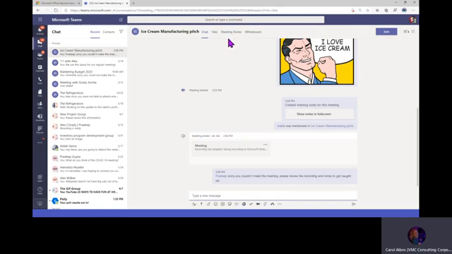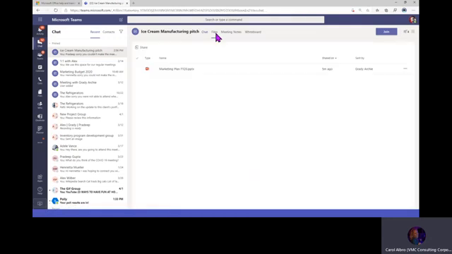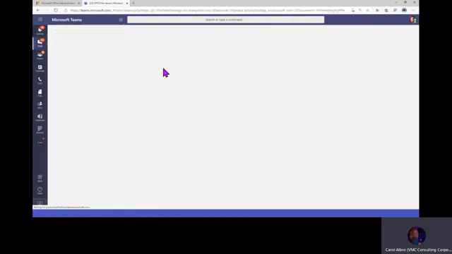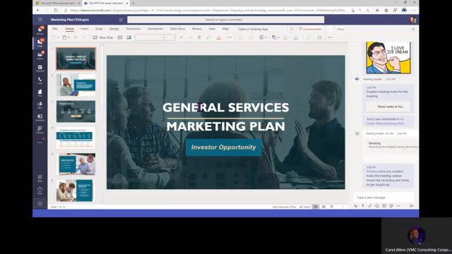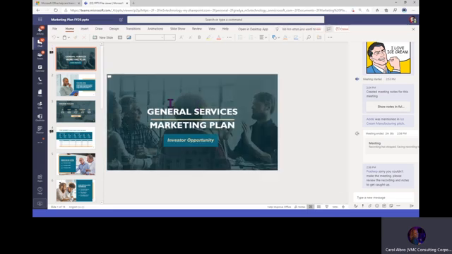Let's take a look at that collaboration by file here. So I'm just going to run in here. Just clicked on file. So here I am. Here's the file I shared, right? So notice anybody can come in here at any time, during the meeting, before the meeting. Once the file's been shared, it's available to everyone. So they can come in, they can use this tool right here, turn this toggle on and off, right, which allows them to co-author.